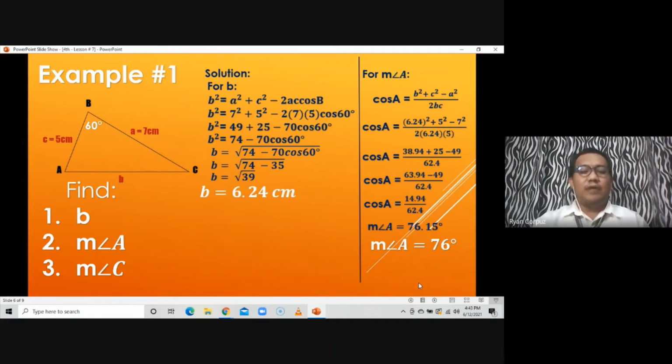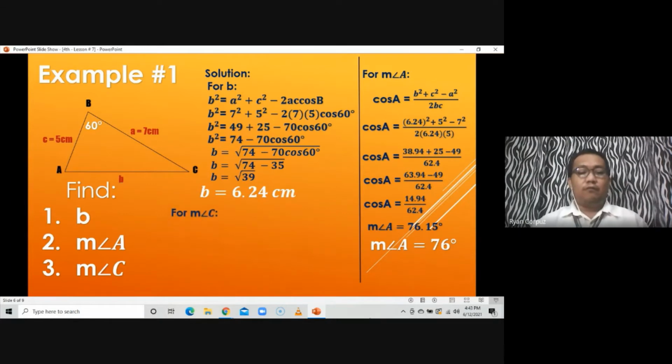Now, the last one we are looking for is the measure of angle C. To find the measure of the third angle, you don't have to apply this formula. Since you do have two angles that are known, we can find the third angle by knowing that the sum of the interior angles of a triangle is equal to 180 degrees.